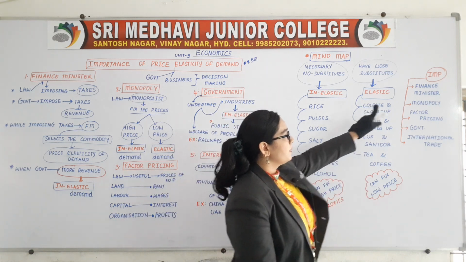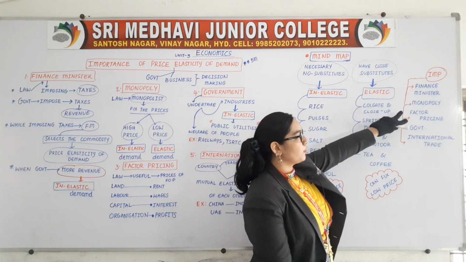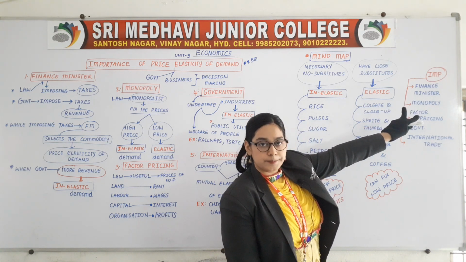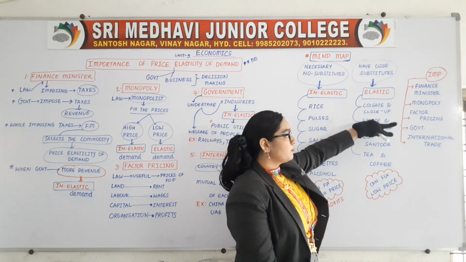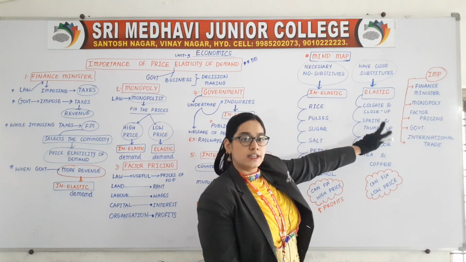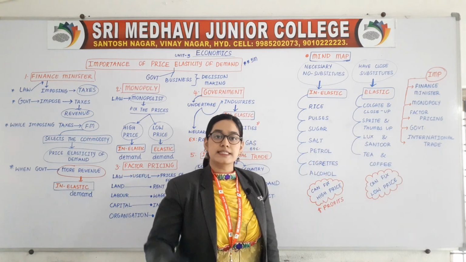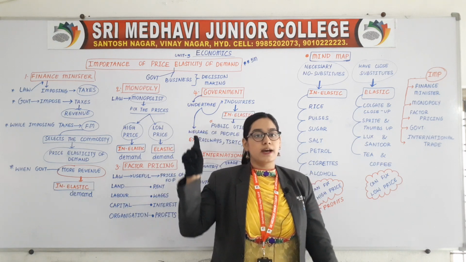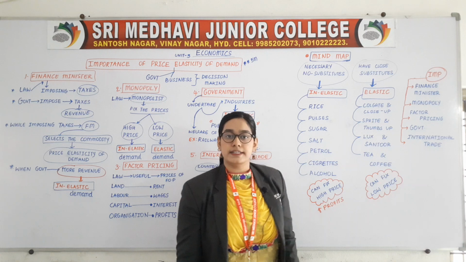What are those? The first point is finance minister. The second point is monopoly. The third point is factor pricing. Fourth point is government. Fifth point is international trade. That means price elasticity of demand is useful for all of these 5 points.